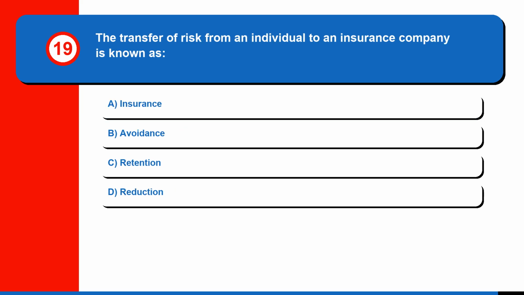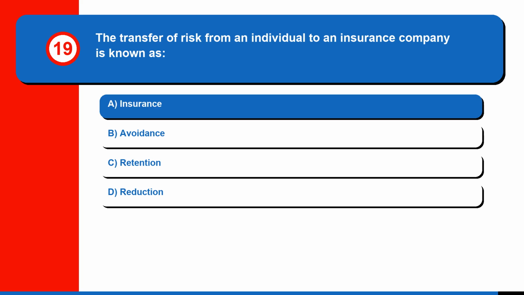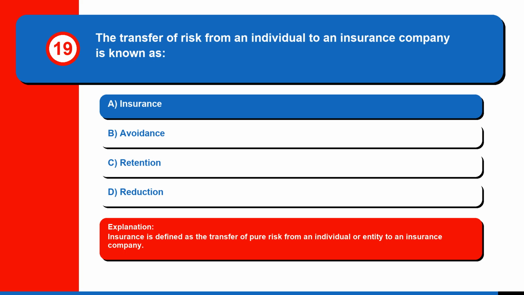Question 19. The transfer of risk from an individual to an insurance company is known as: A. Insurance, B. Avoidance, C. Retention, or D. Reduction. The correct answer is A, insurance. Insurance is defined as the transfer of pure risk from an individual or entity to an insurance company.